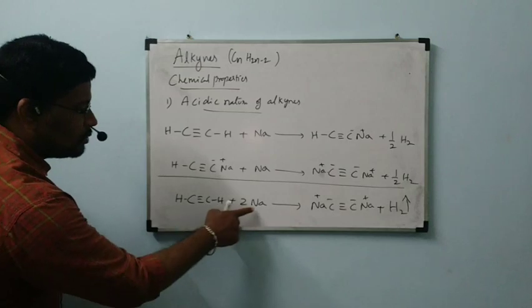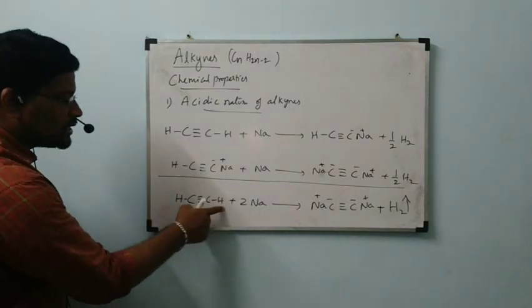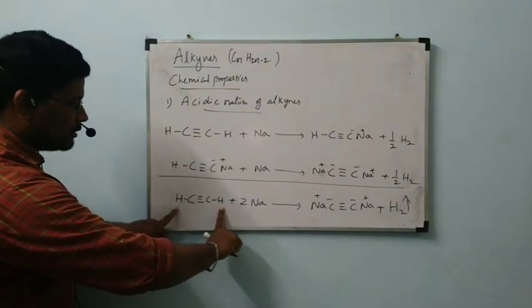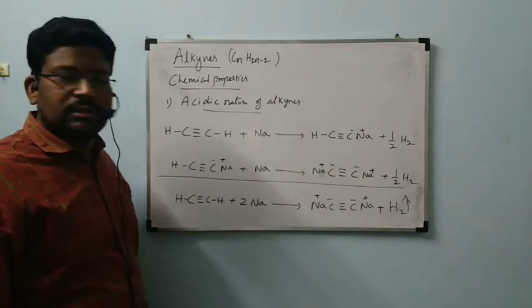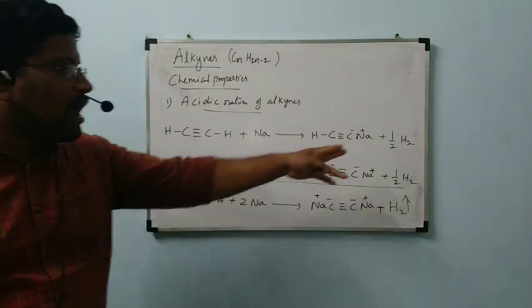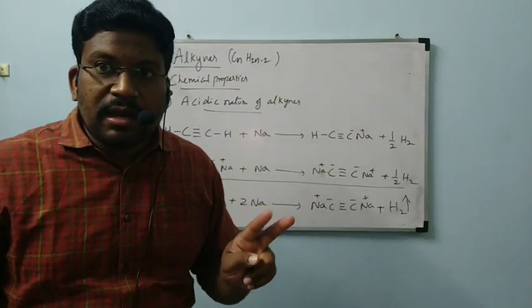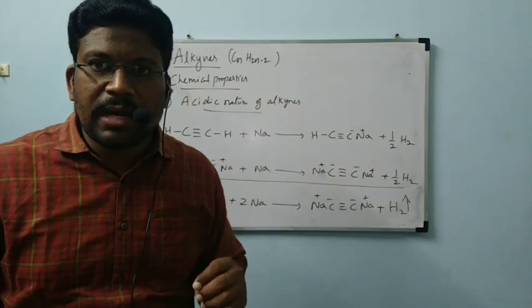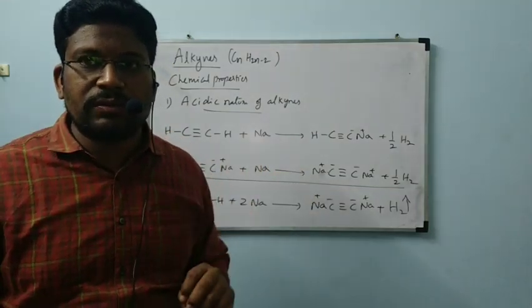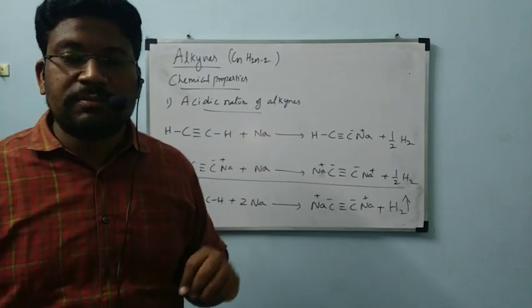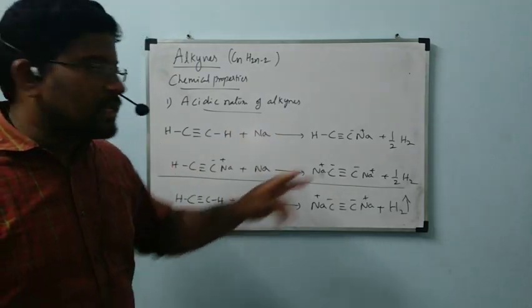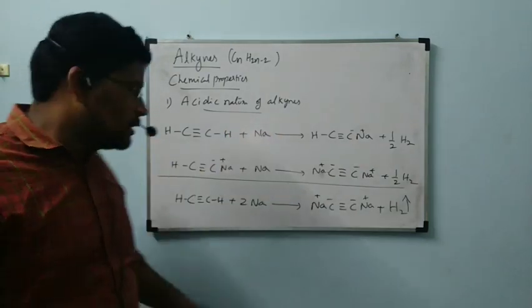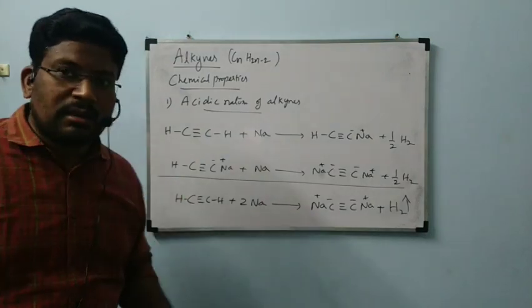So 2 sodiums replace 2 hydrogens, and these two combine to form hydrogen gas. Actually, here half does not mean half a molecule, since half a molecule will not exist. It is half mole of H2. These are all moles. That's why it is half mole of H2.